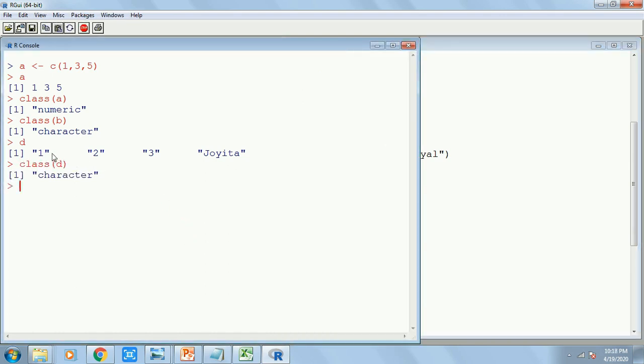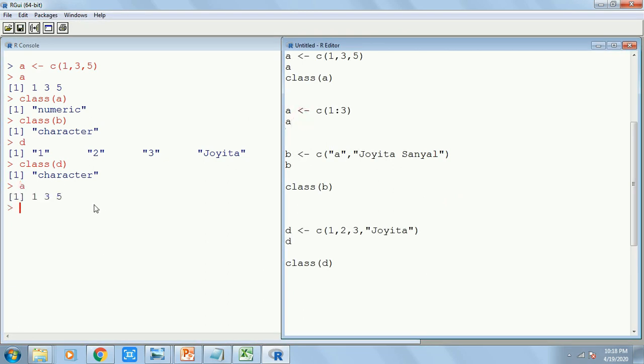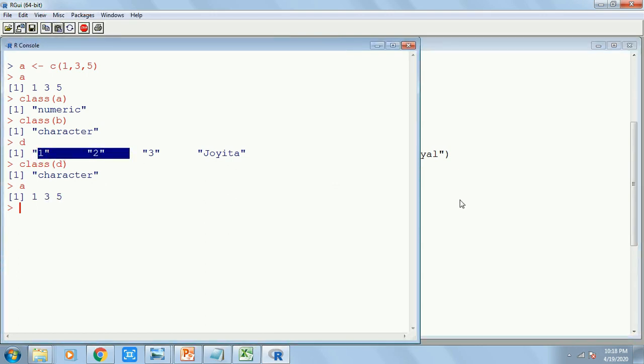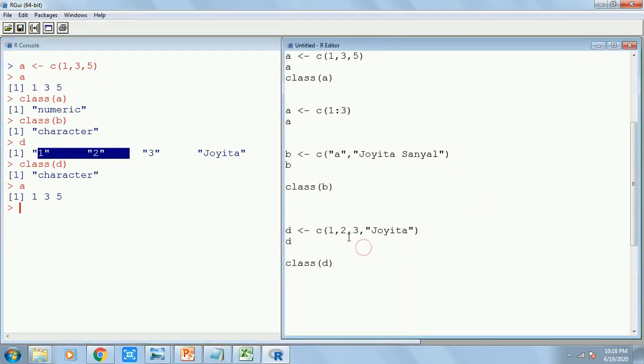Why is it character? You could have guessed it, because all these numbers 1, 2, 3 and Joyita are in quotes. I said they cannot have different properties in a single vector. Earlier, when I had only numbers, they did not have any quotations around them. Now they have quotations. Why? Because even if you have combinations of numbers and characters, characters have a priority. All the other numeric values will be automatically converted into character.